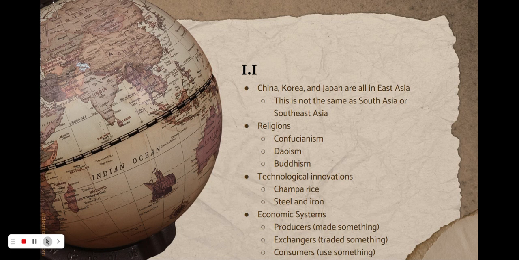Okay, so our religions. Confucianism was a philosophy founded by Confucius around the 6th century BCE in China. It was about social harmony through moral example. It showed the importance of education and family. It was huge on honoring ancestors.